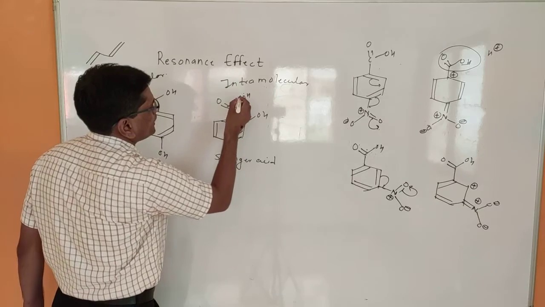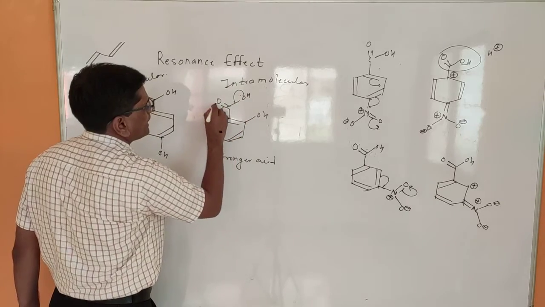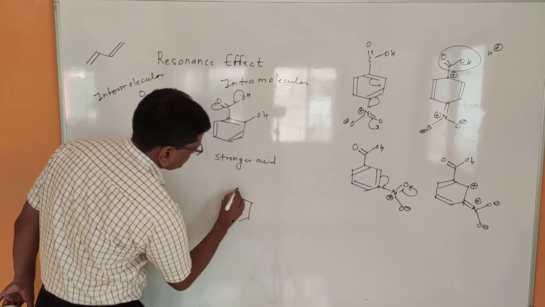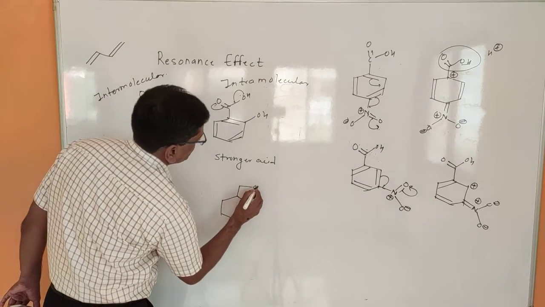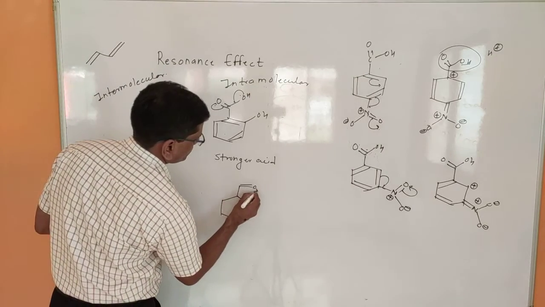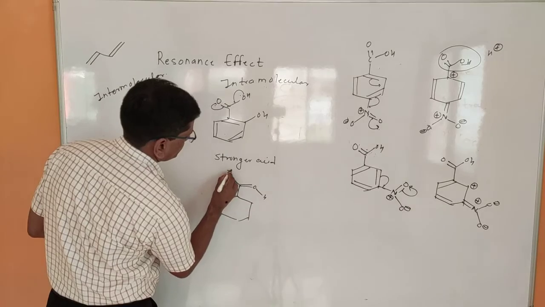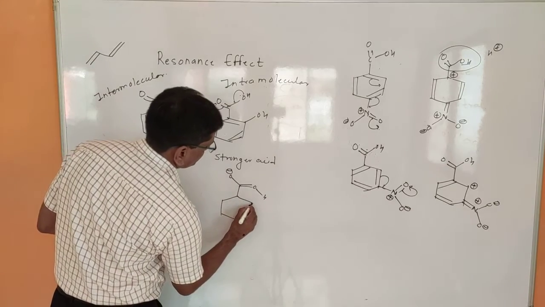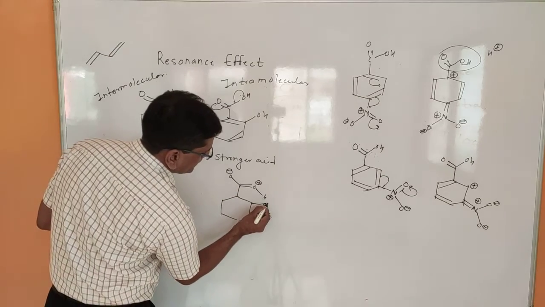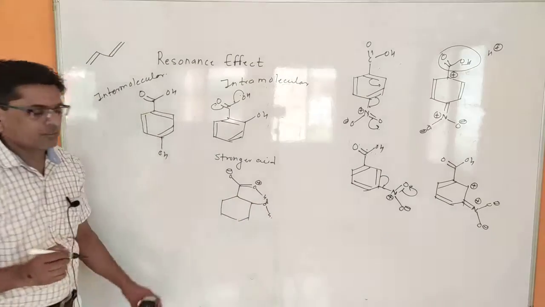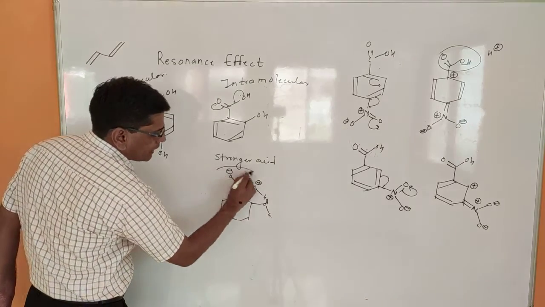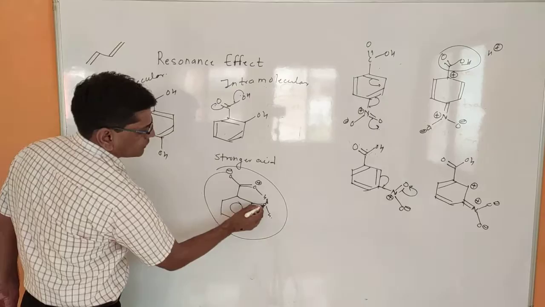So how is that responsible? Now when these electrons are shifted to this center, it is converted into O minus and this gets stabilized by this oxygen. So this is stabilized due to intramolecular hydrogen bonding.